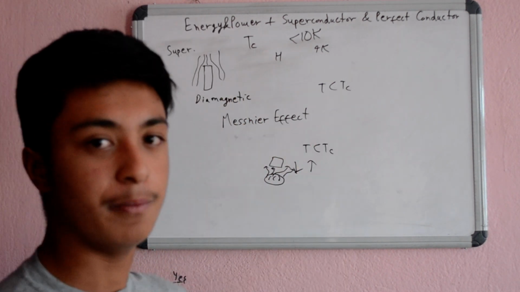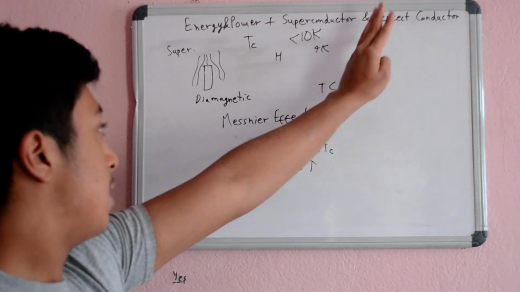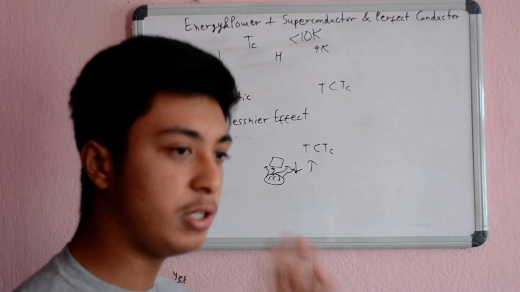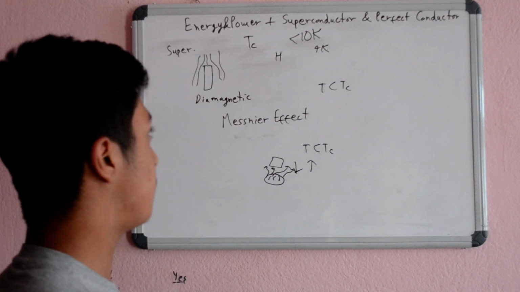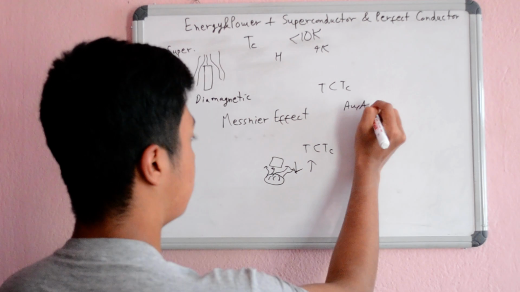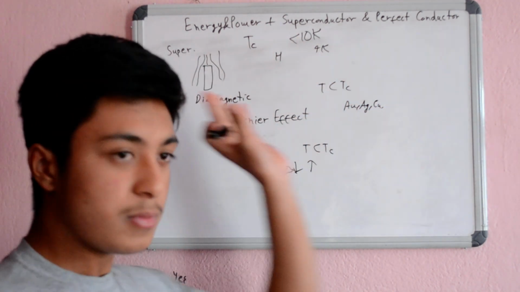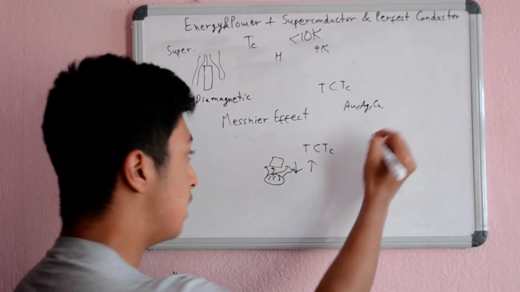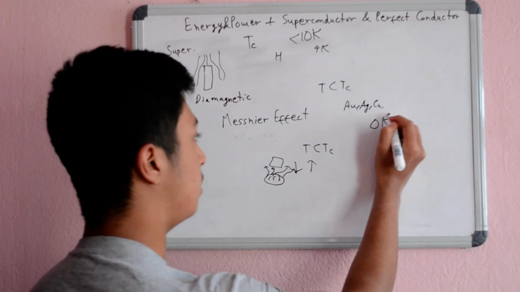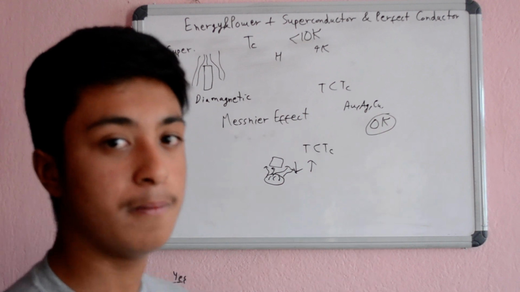But after this video, I have to talk about perfect conductors. Now, superconductors only work for certain materials. The noble metals such as gold, silver, copper cannot be turned into superconductors because they would have to be below 0 Kelvin in order to become superconductors. And 0 Kelvin cannot exist as it is theoretically impossible.